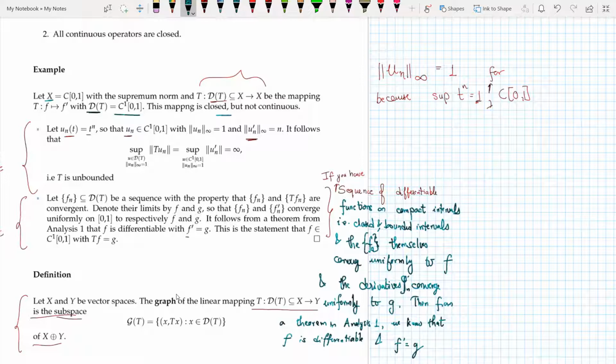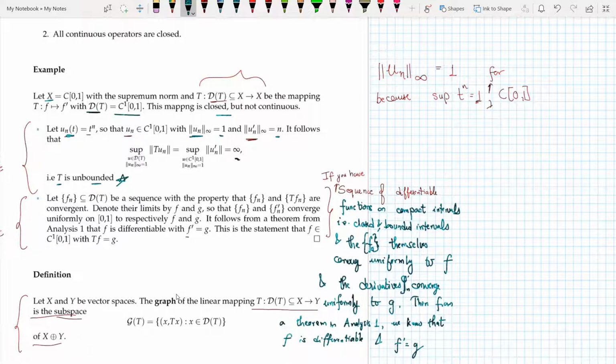So we see that this is our function, and this function belongs to C^1[0,1], and the sup norm gives me 1, and when I take the derivative of that, I get the supremum norm as n in [0,1]. The supremum norm of this is equal to infinity, so T is unbounded, so this mapping is closed but not continuous.